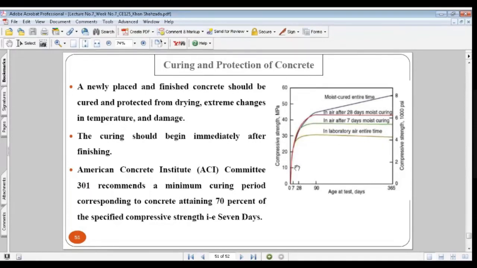Now from the graph, I will try to explain the effect of covering on the strength of concrete. On the x-axis in this graph, you can see the age at test in days, once we have tested the concrete in the universal testing machine in the lab. And on the y-axis, you can see the compressive strength in megapascals. So we have four types of concrete: this one, this two, this three, this four.